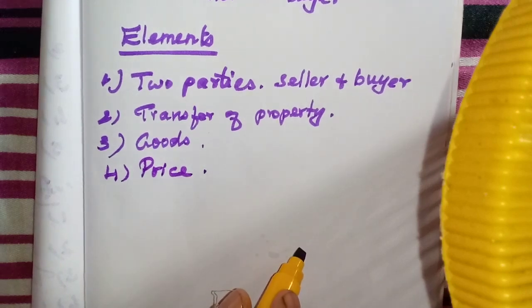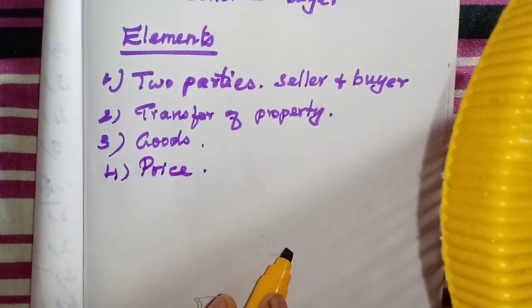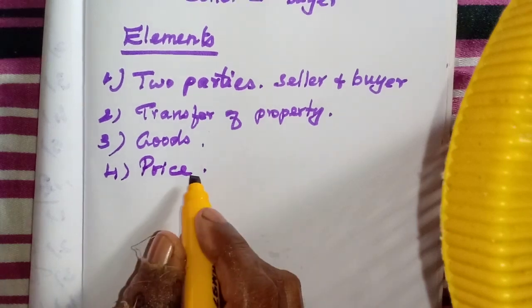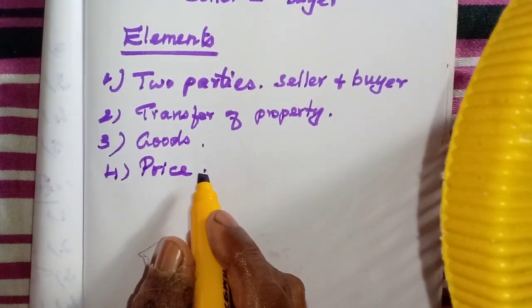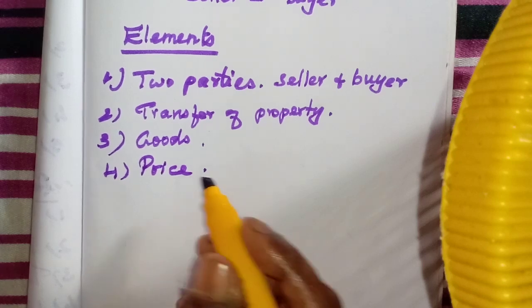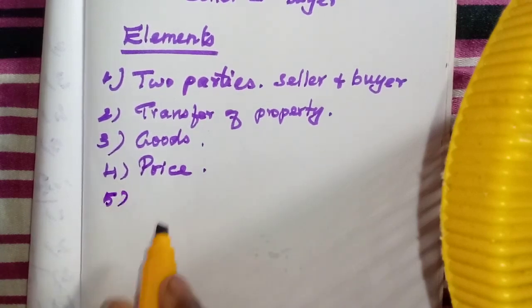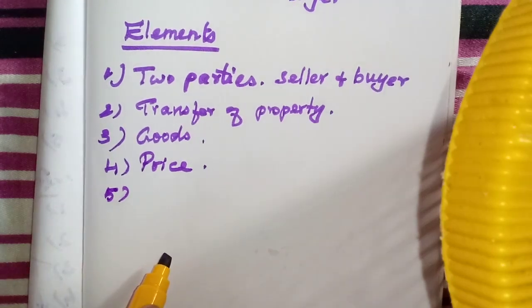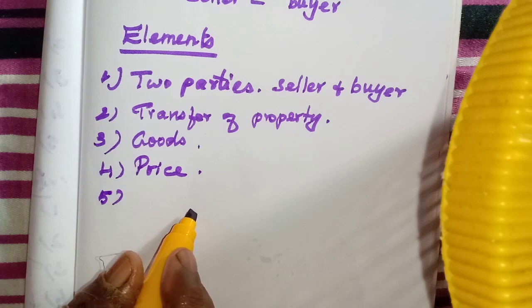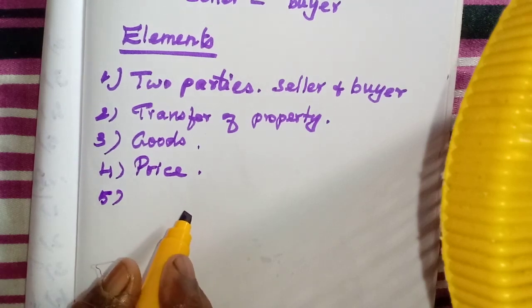Then price. Price is the monetary consideration, that means how much we pay for the goods. If they do not pay a price, it will not come under the contract of sale of goods. If we exchange goods for other goods, that is not a sale, that is the barter system, isn't it? So here sale means they will get a price, that monetary consideration, in money, for the transfer of ownership of goods.